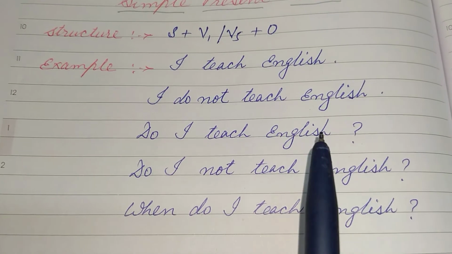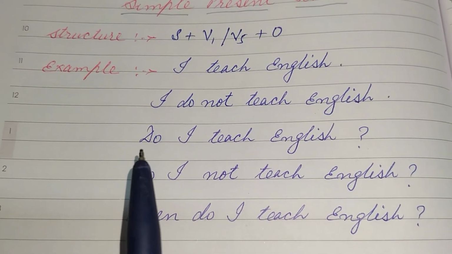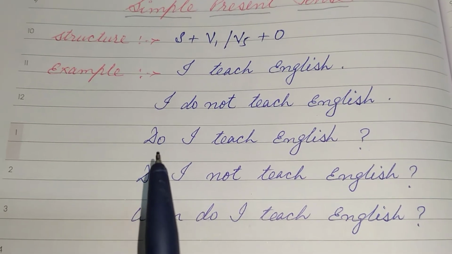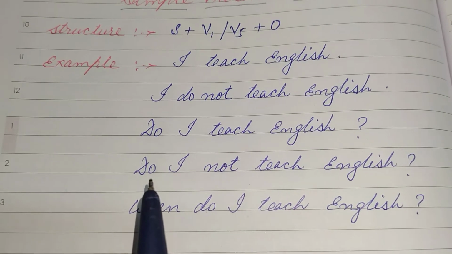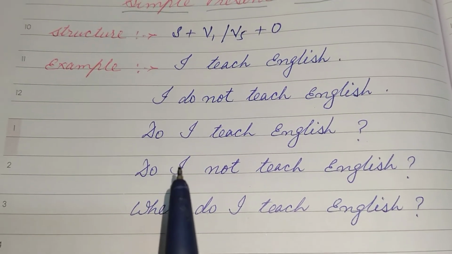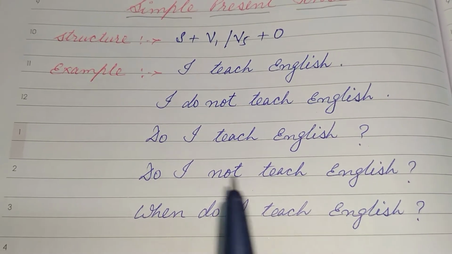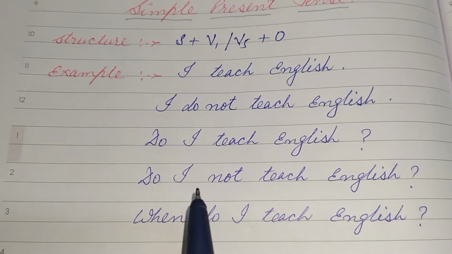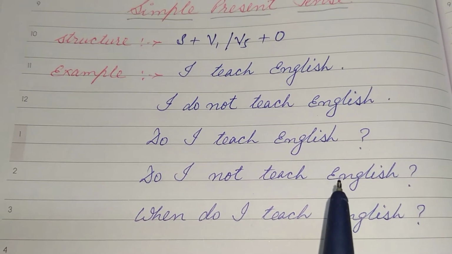Next is your interrogative sentence, in the positive way. Do I teach English? We put do in front of the sentence to make it interrogative. Next is your interrogative with negative form. Do I not teach English? We put do, then subject, then not. Do I not teach English?